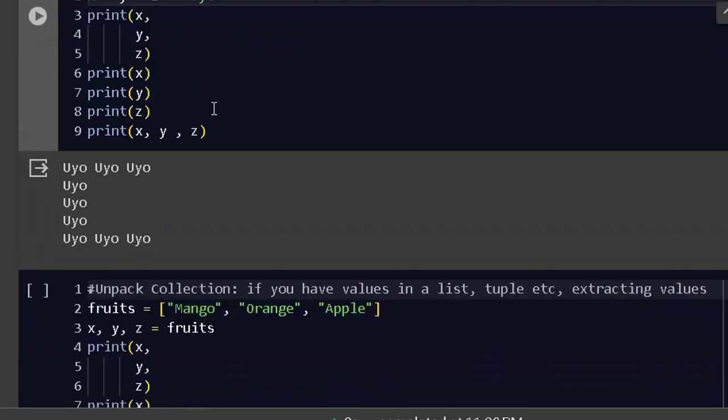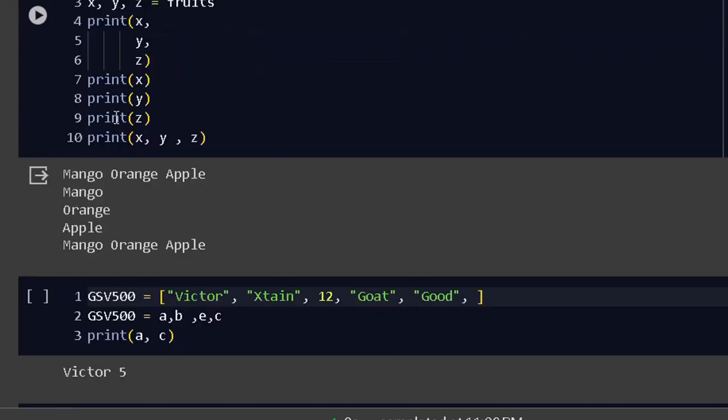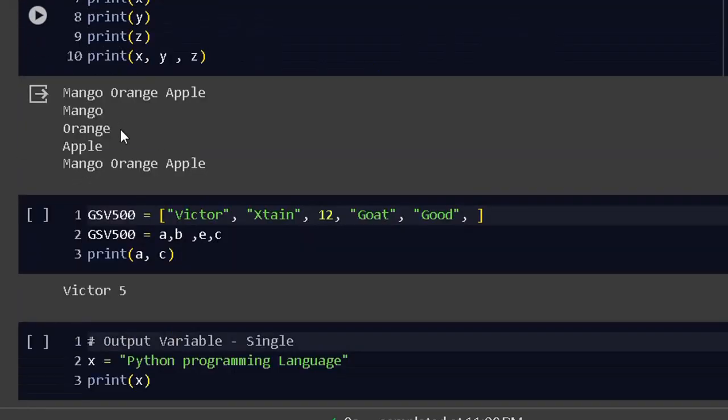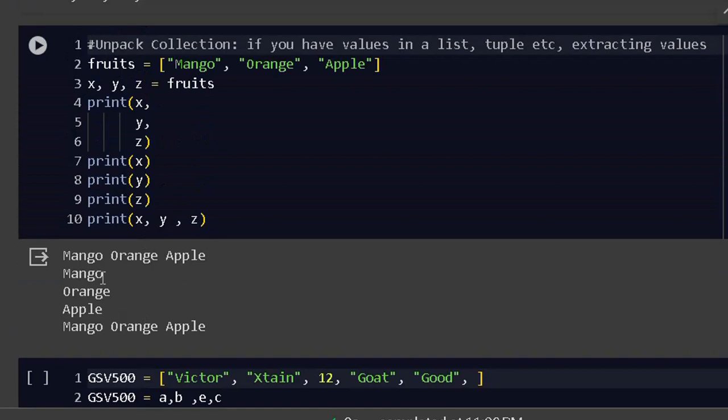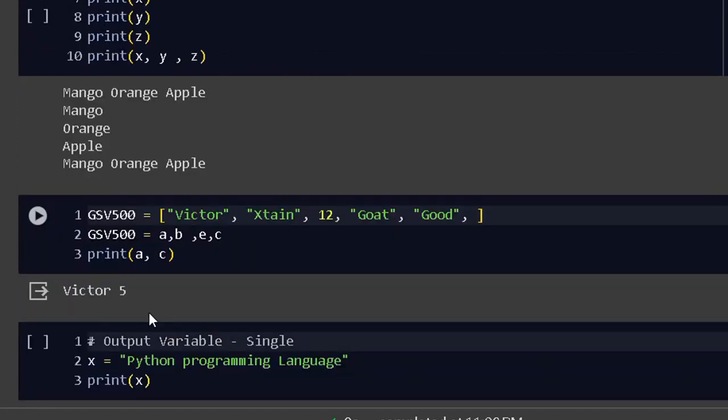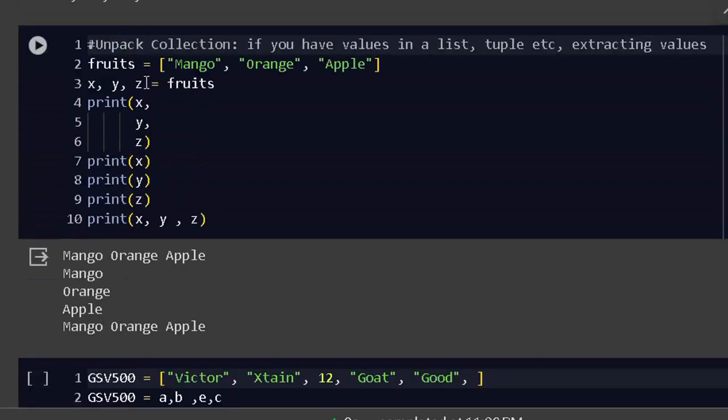Okay, now the next thing I'm going to talk about, because I won't want to take us too far, is that I want us to talk about outputting variables next time. I want us to just finish up here, these two things, and we leave for today. Now, this is a way you can do unpacking.